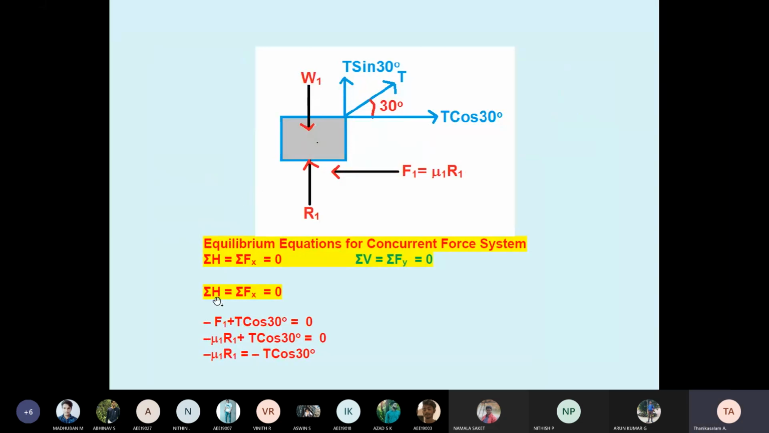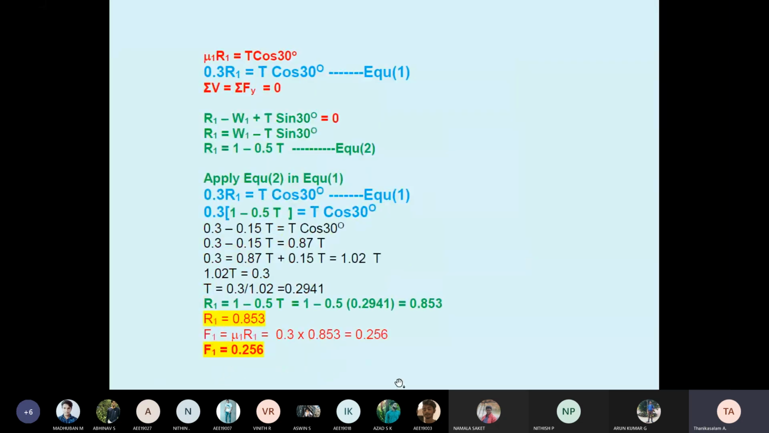Now apply the equation: summation H equals 0, minus F1 plus T cos 30 equals 0. We know F1 equals μ1 R1. Taking the right side, minus μ1 R1 equals minus T cos 30, the minus cancels. Therefore μ1 R1 equals T cos 30. The value of mu is already given in the question, 0.3. So this is equation 1. Now apply the second equilibrium equation, summation V equals 0.